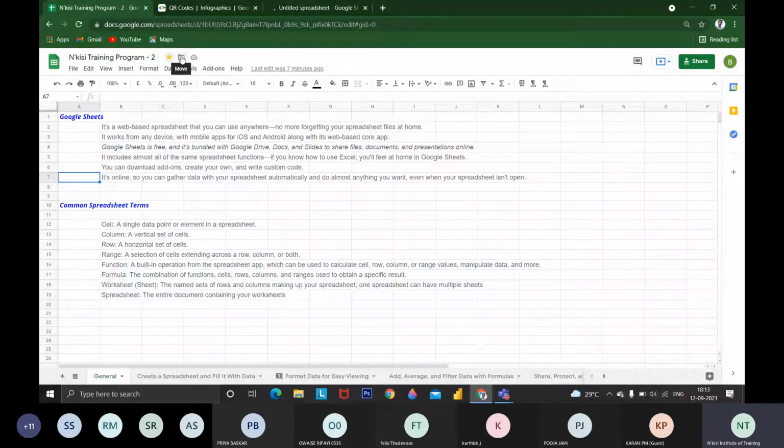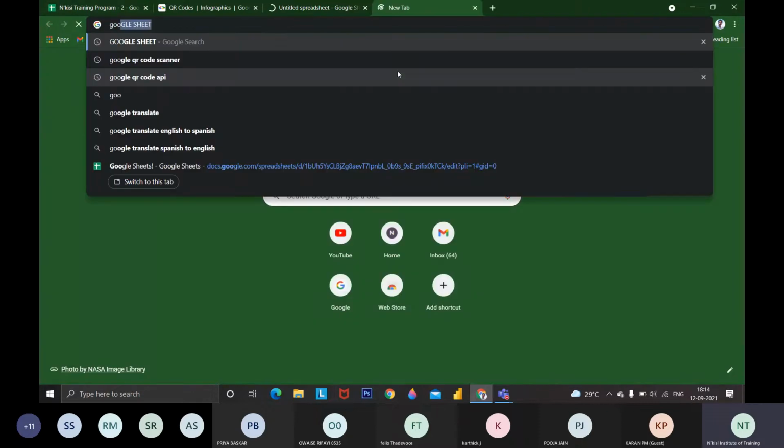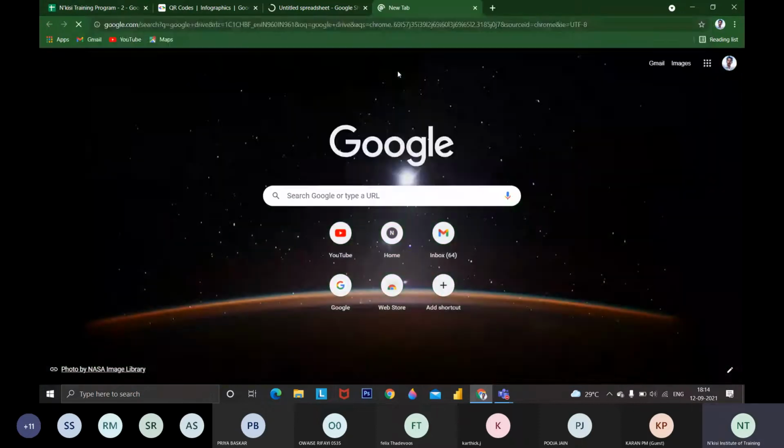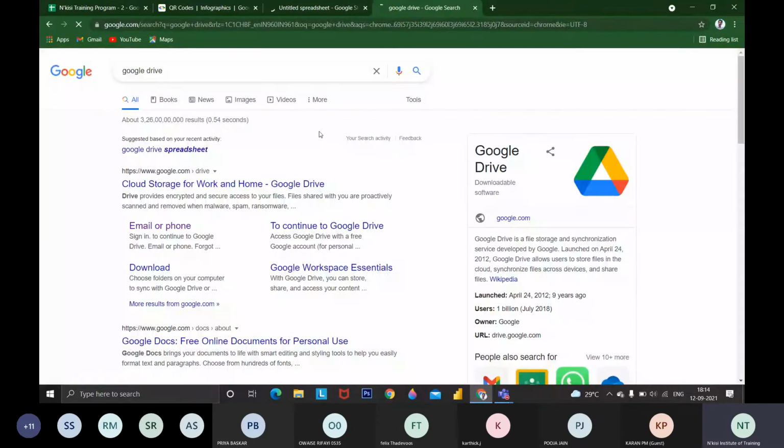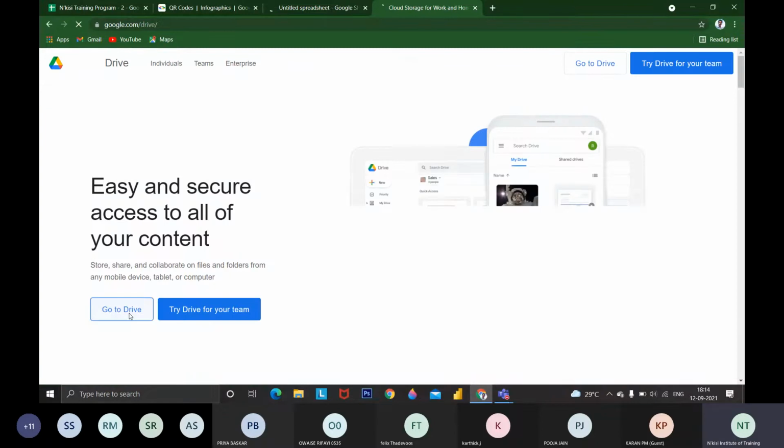We are using Google Drive as mass storage, 15 GB of storage given by Google free of cost. So every document we are using, including Google Sheets, will be saved in Google Drive. To use Google Drive, if you are not aware, I am just opening Google Drive. It is a cloud storage platform available for us to store something online.